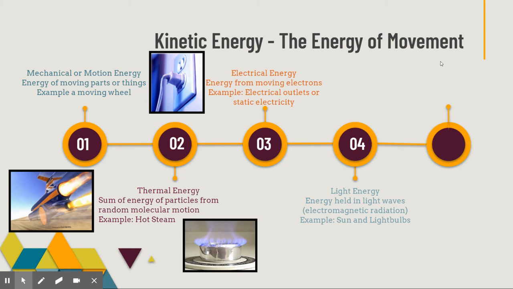Light energy, such as the lights in your classroom, in your house, on your phone, on your watch, is what is found in light waves. We call this the electromagnetic radiation or electromagnetic spectrum. Things like the sun and the light bulbs are just simple examples of things that give off light energy, which is another form of kinetic energy. Because remember, light waves move. So if a wave moves, it has kinetic energy because it's the energy of movement.